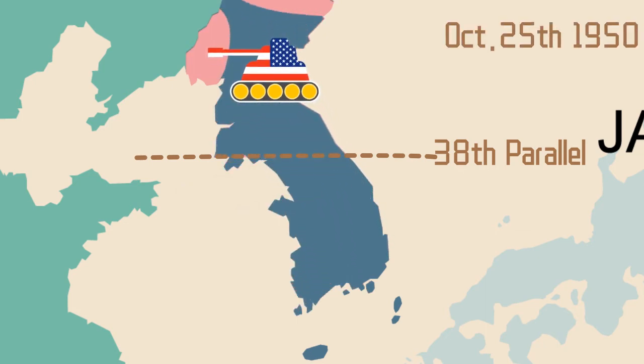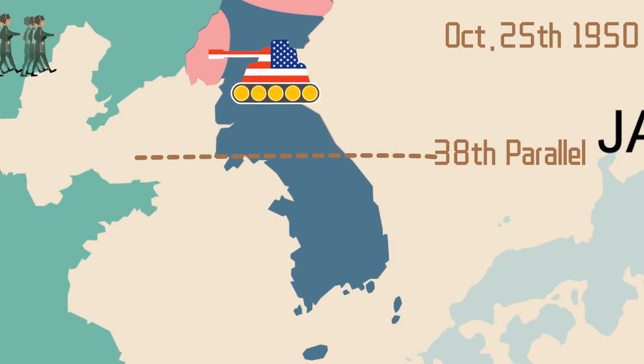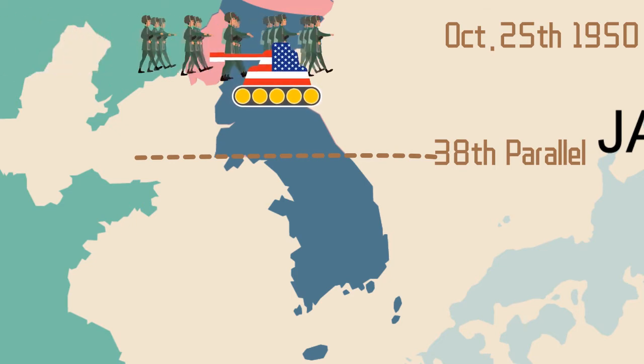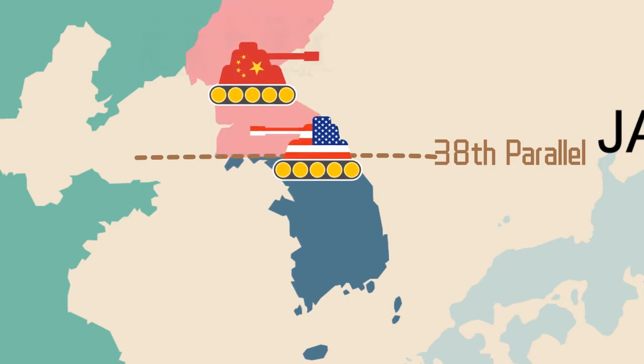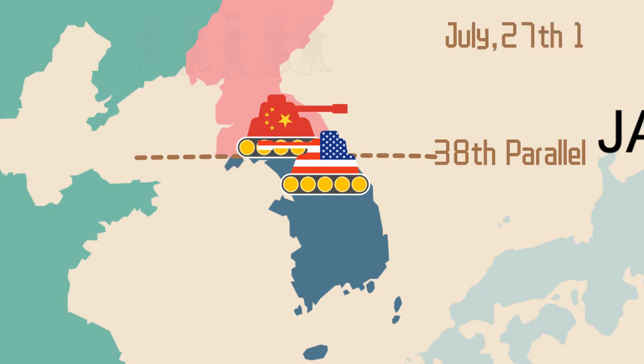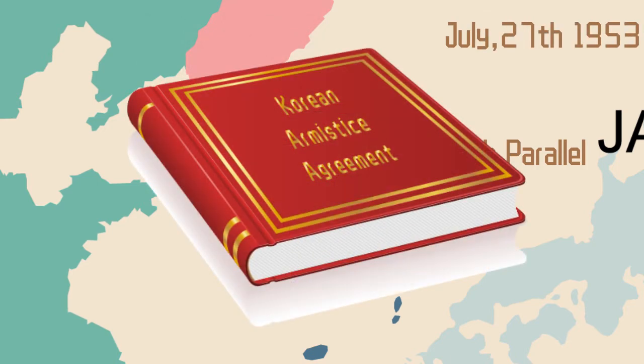On October 25, 1950, Chinese forces under the name of the People's Volunteer Army, PVA, crossed the Yalu River and entered the war. Three years later, on July 27, 1953, the Korean Armistice Agreement was signed. The war ended. This simple description has mainly losing ends.